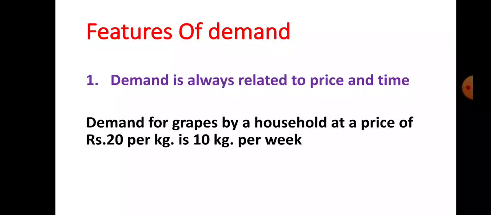Let us see with the help of an example. Demand for grapes by a household at a price of rupees 20 per kg is 10 kg per week. Here price is given and time is also given, that is per week. So demand is a relative concept here. Demand is always related to price and time. This is the first feature of demand.